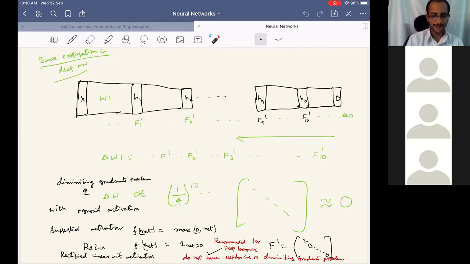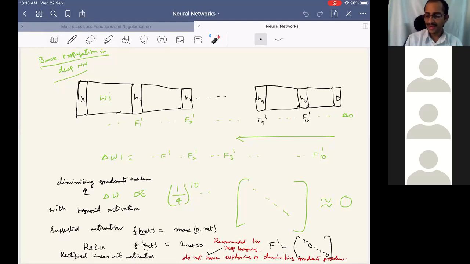The reason is you will be multiplying a quantity greater than 1 several times, and hence the delta W will be very, very high in the initial layers, and it doesn't appropriately counter for proper update of the weights. So the only choice we have is a gradient close to 1 or 1 itself. That can be achieved through the ReLU activation function, as we have seen in the last class.